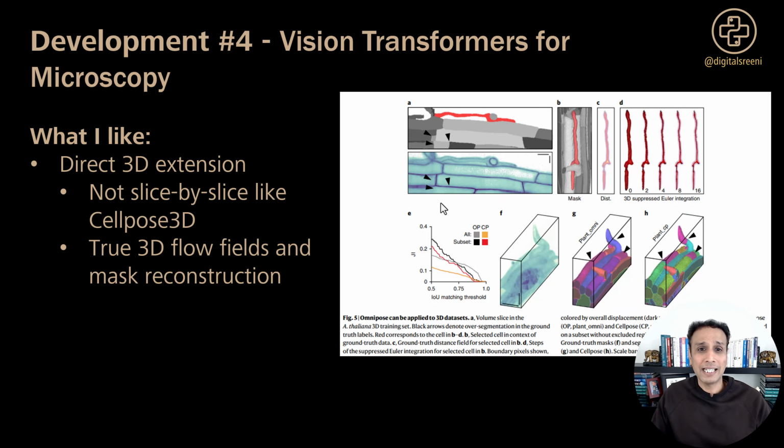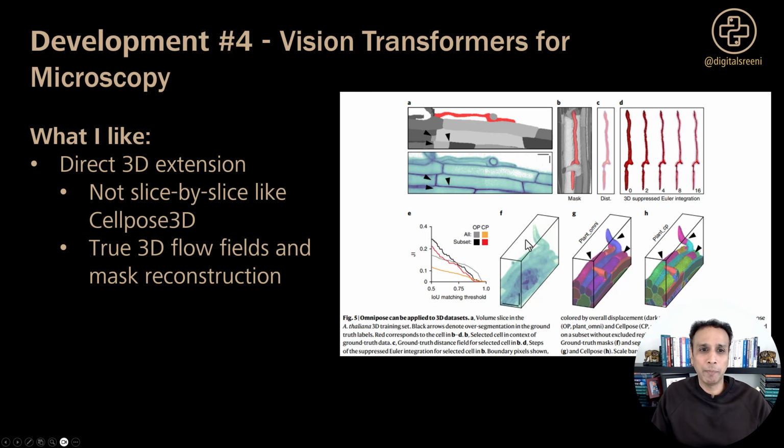And Omnipose has a direct 3D extension. I believe even Cellpose 3D actually does it slice by slice, but in this case, it's a true 3D flow field. These 3D images here show the difference. The segmentation results demonstrate that, of course, the native 3D processing handles these complex 3D morphologies better. The graph is a bit small, but I hope you can see.